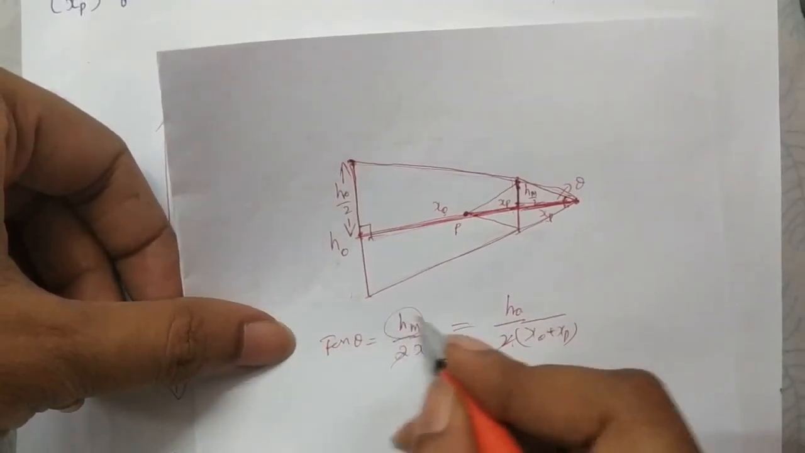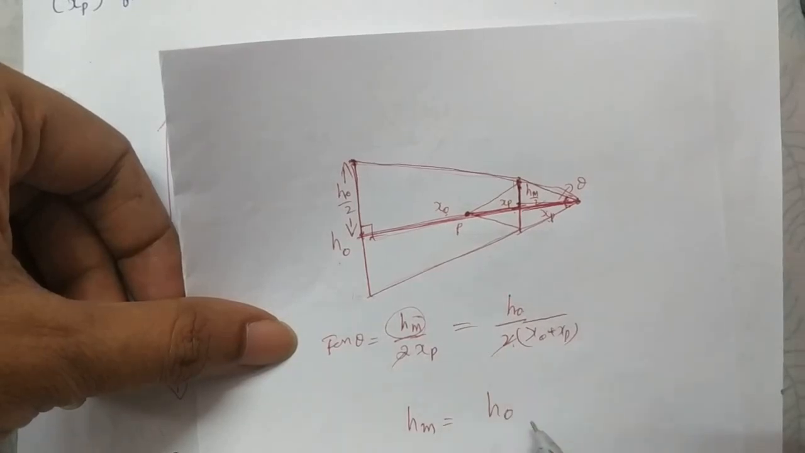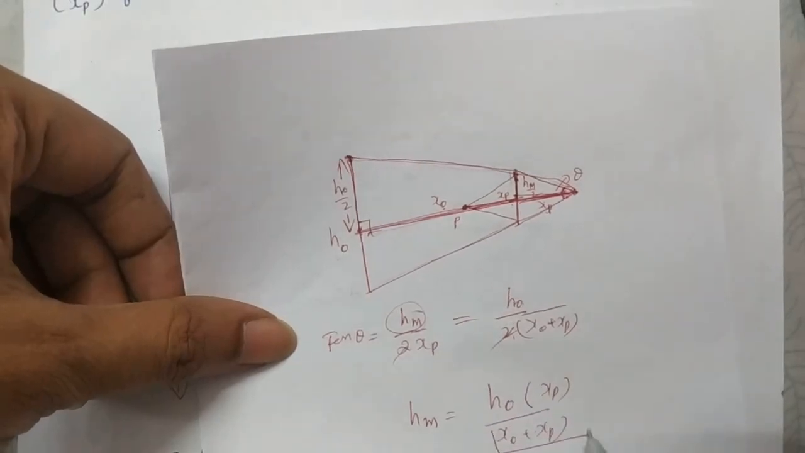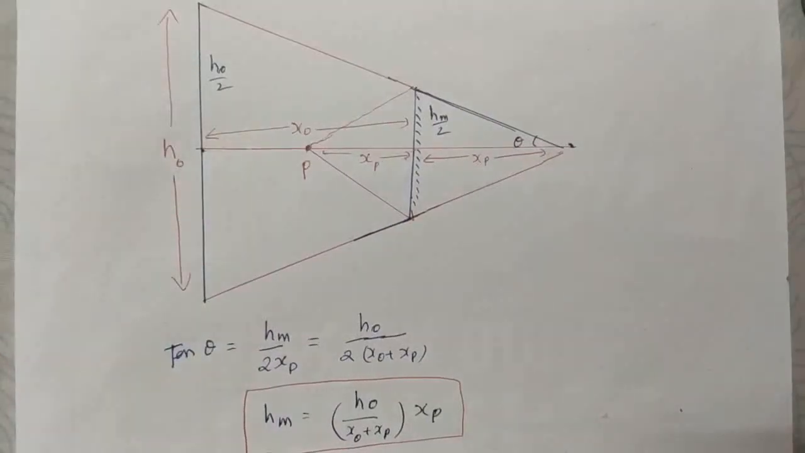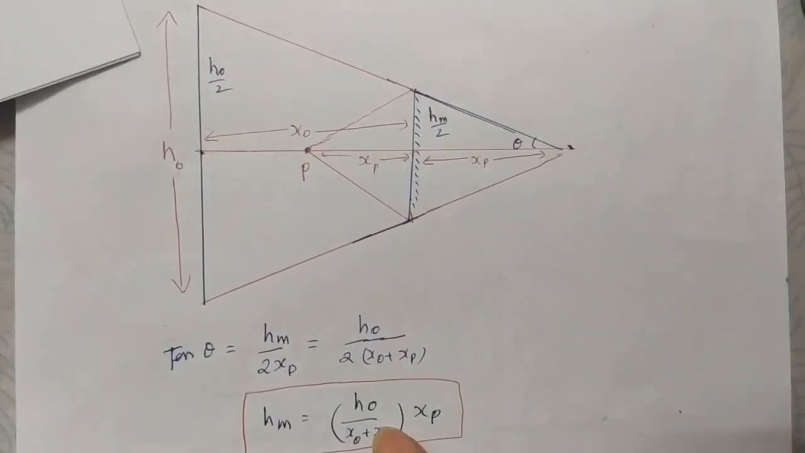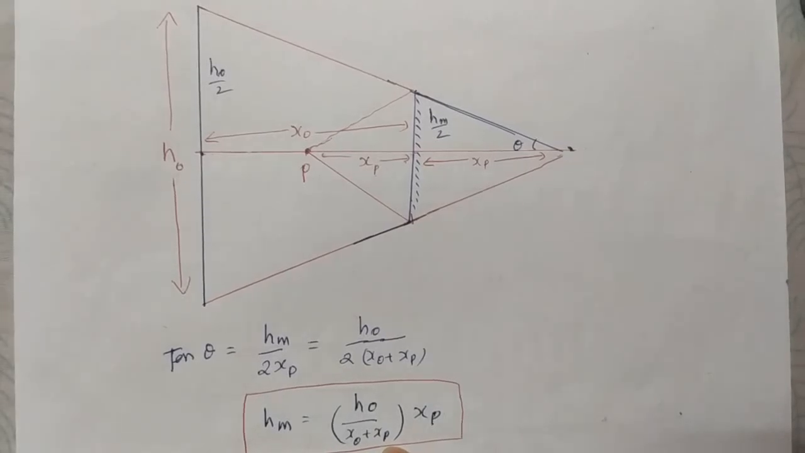So what is the height of the mirror required? Height of the mirror required is equal to height of the object into xp by xo plus xp. This is the formula needed. So the height of the mirror required is equal to height of the object into xp by xo plus xp, we can write.